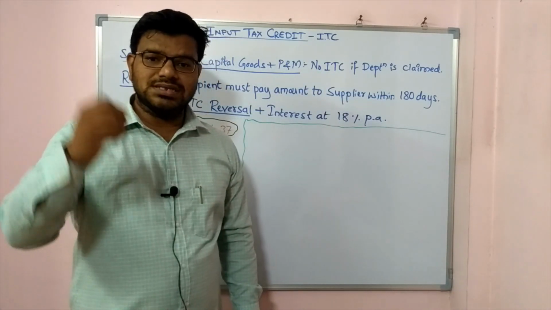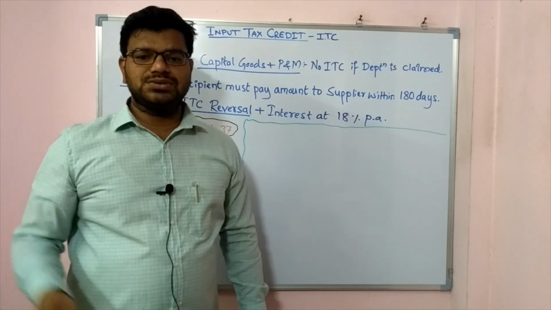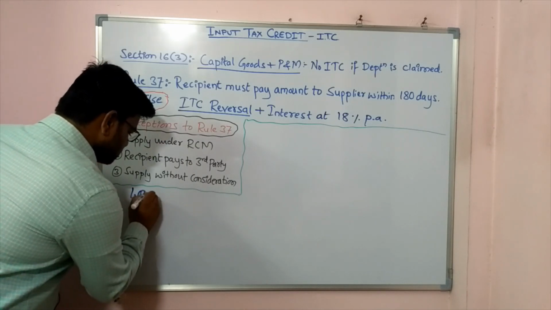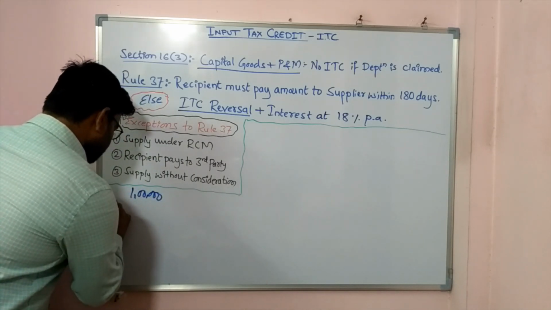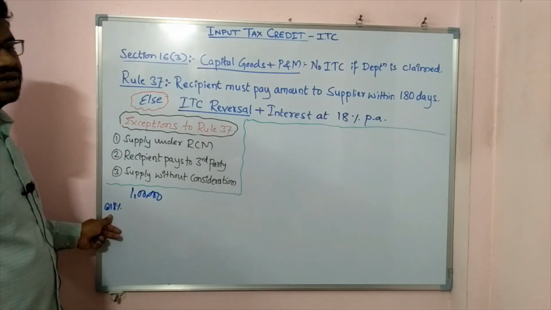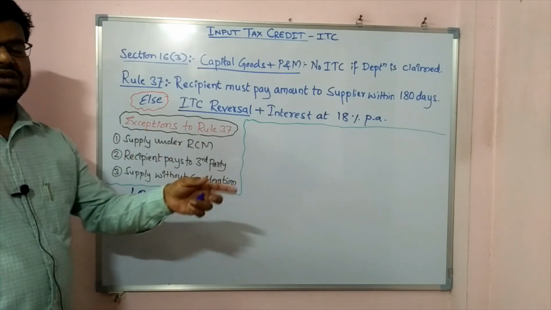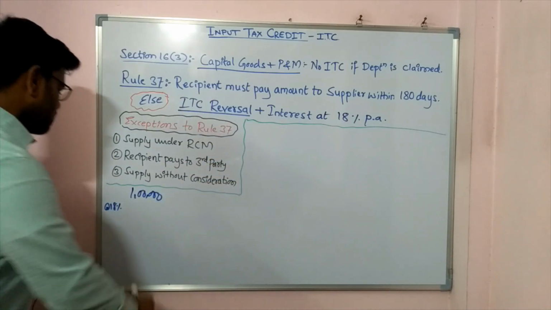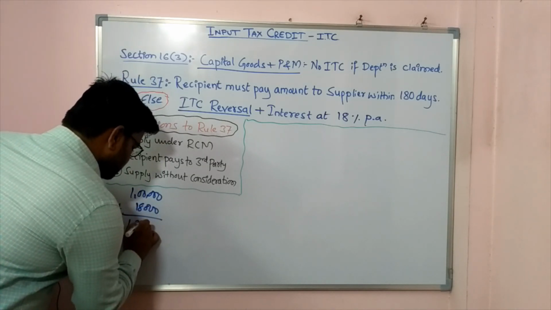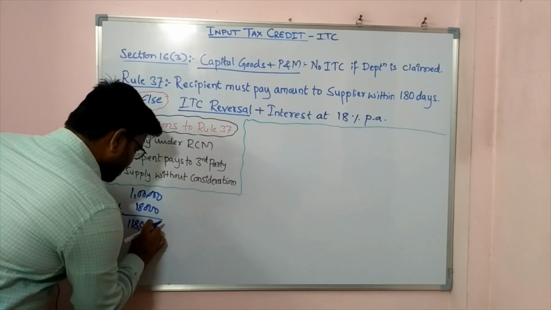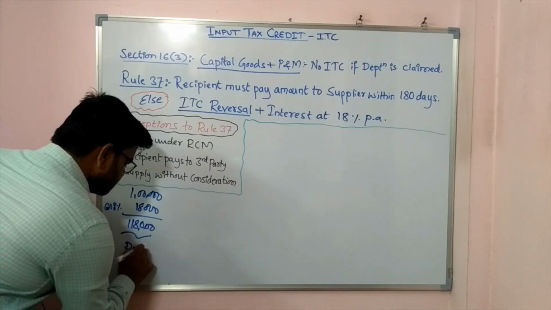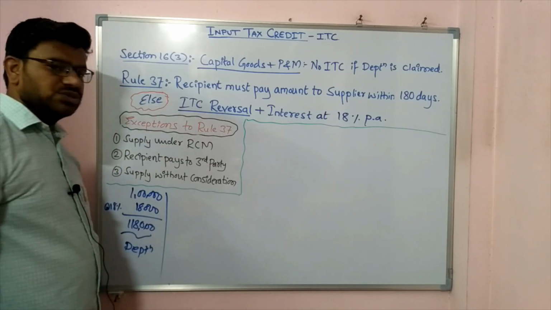If you remember that example of 10,000, 2,000 and 12,000, there is the point. I will give you one more example here so that you will be confident about this point. I have purchased a machinery worth rupees 1 lakh and at 18%. This 1 lakh includes the installation and inspection and all other charges. GST 18% that I have paid. If I claim depreciation on 1,18,000, then there is no ITC. You have understood this point.